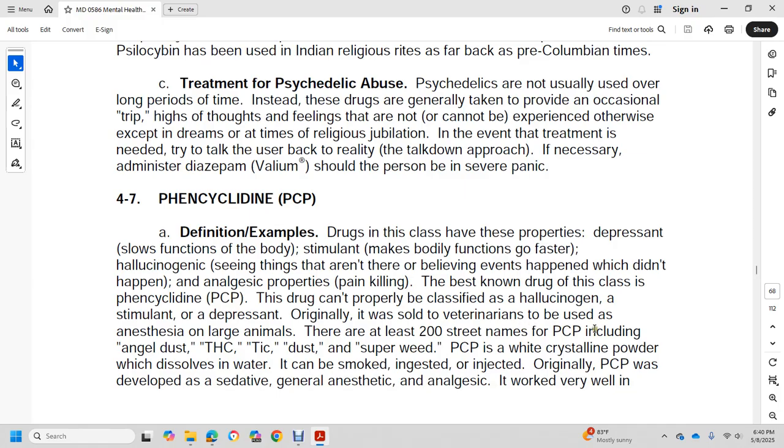There are 200 street names for PCP, including angel dust, TIC dust, and super weed. PCP is a white crystalline powder which is dissolved in water, smoked, ingested, and injected.